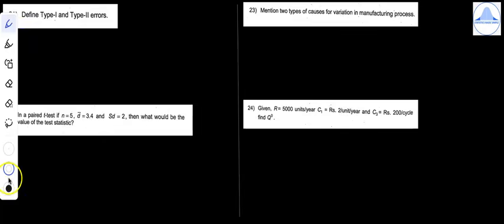21st question, define type 1 and type 2 errors. So what is type 1 error? Type 1 error is rejecting H0 when H0 is true. So type 1 error is you reject H0 when H0 is true. H0 is the null hypothesis. And type 2 error is you accept H0 when H0 is false.